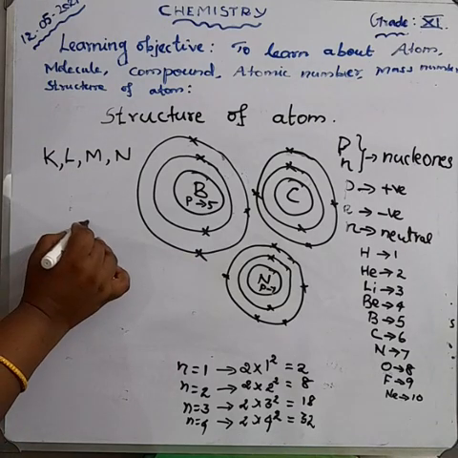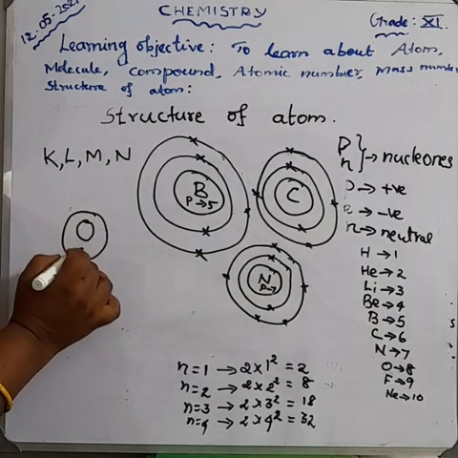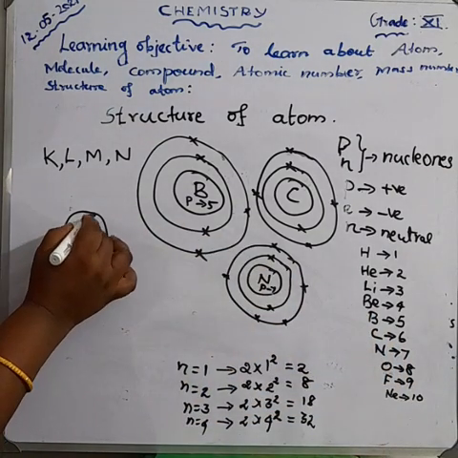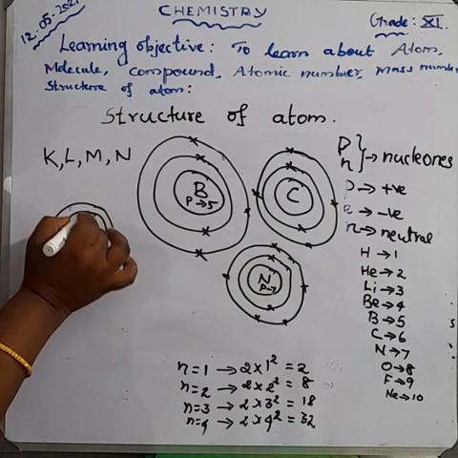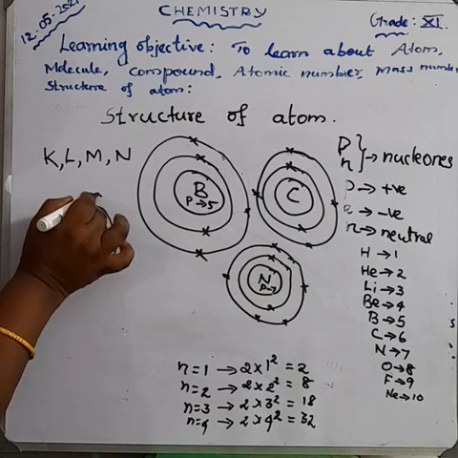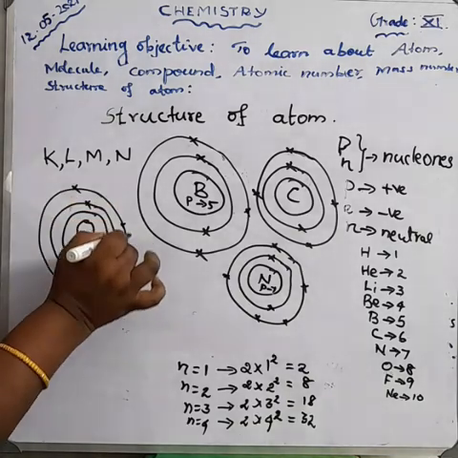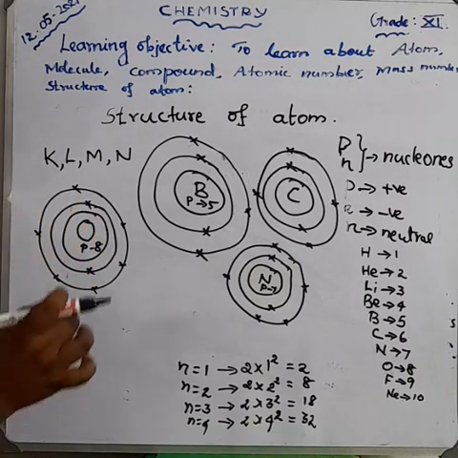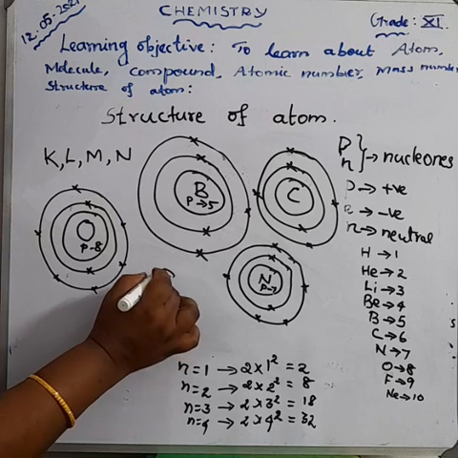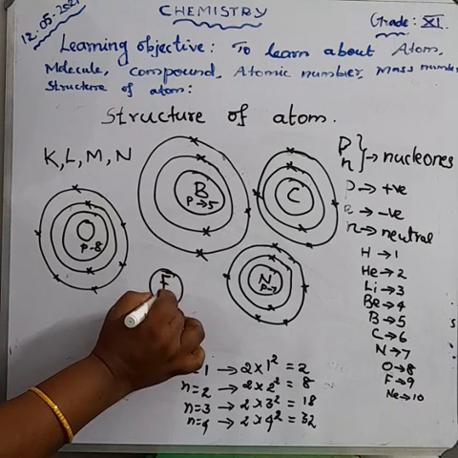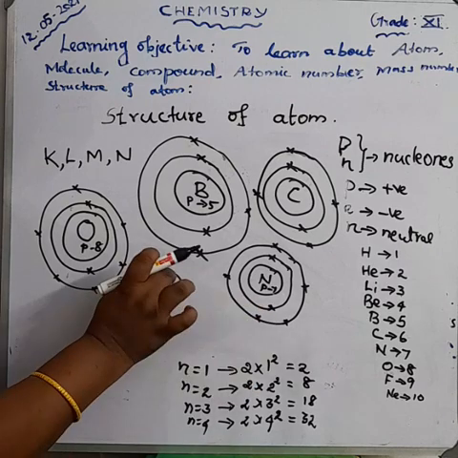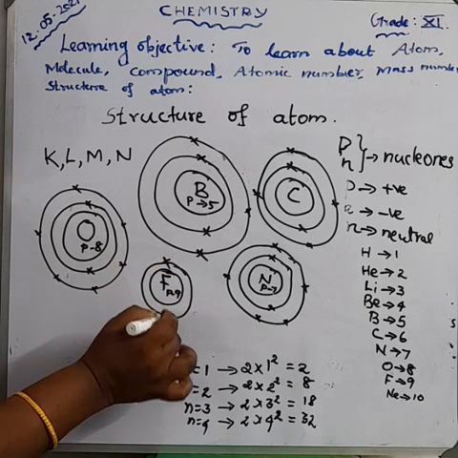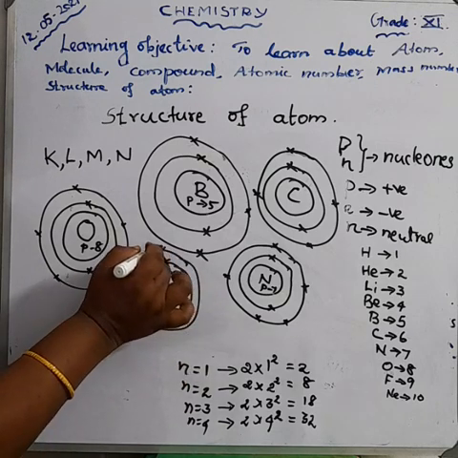Okay, and then oxygen. This is the nucleus of the oxygen atom. The atomic number is 8. So the number of protons is 8 and electrons also 8. First orbit 2 electrons and second orbit 6 electrons. Okay, understand? And then the fluorine atom. Fluorine, this is the nucleus. Number of protons 9 because the atomic number is 9. Number of protons 9 and number of electrons also 9. First orbit 2 electrons and second orbit 7.